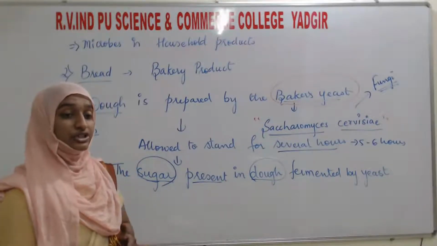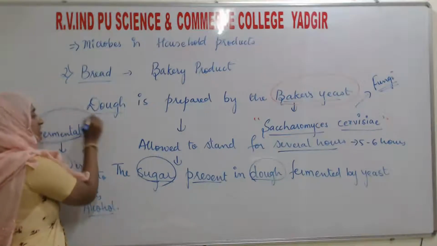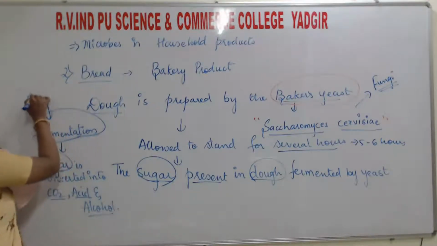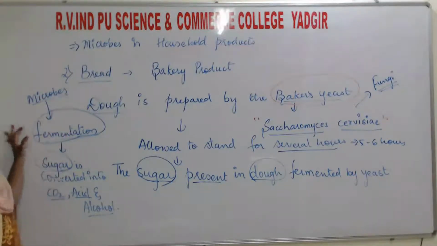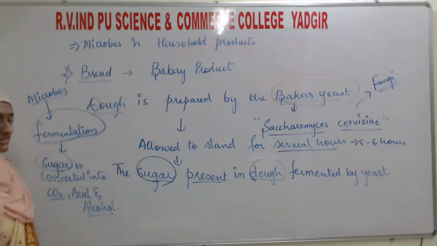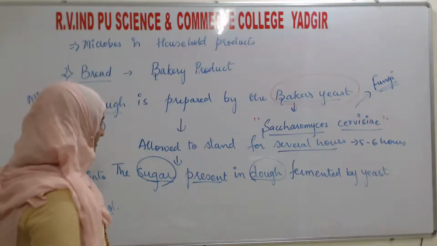Who is going to do the fermentation process here? This fermentation is done by microbes. What is that microbe in the preparation of dough for bread? That is Saccharomyces cerevisiae.